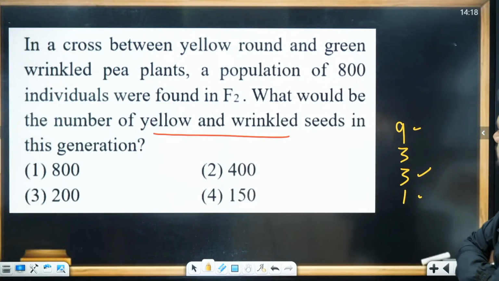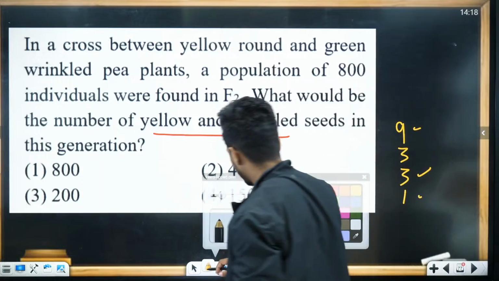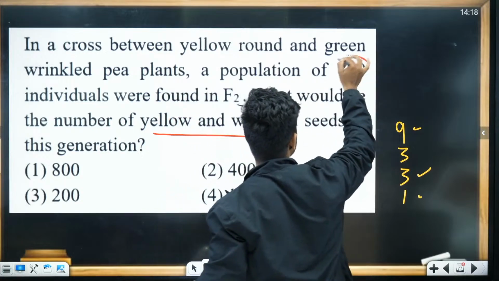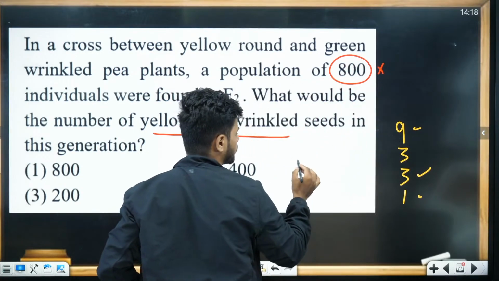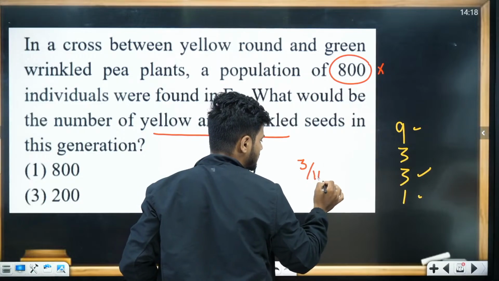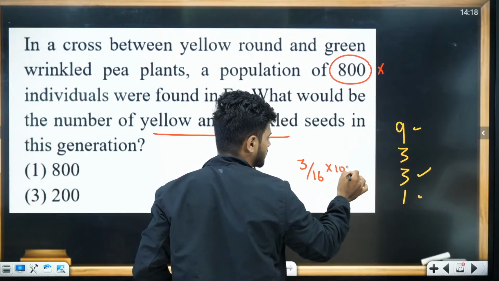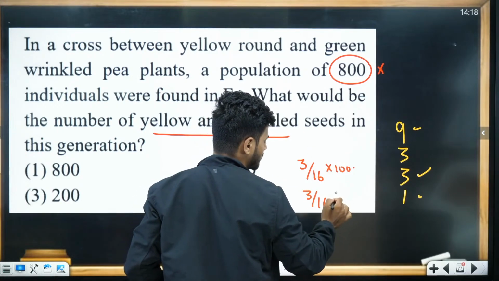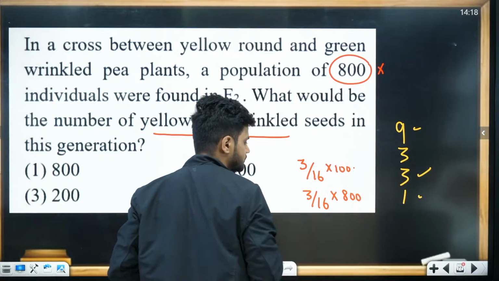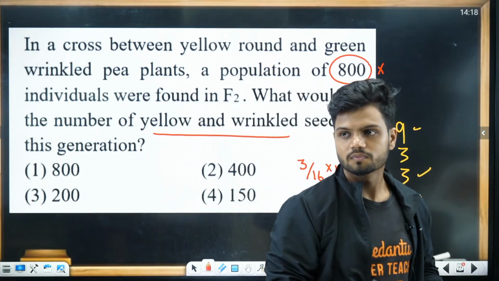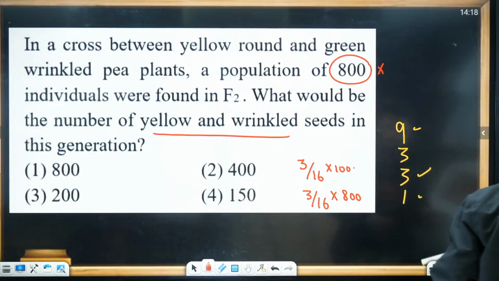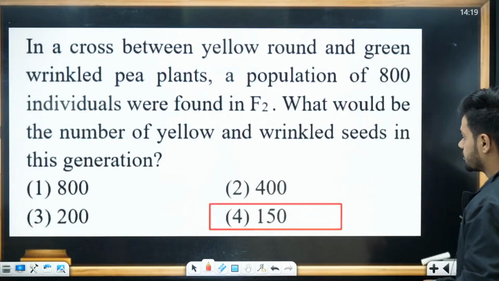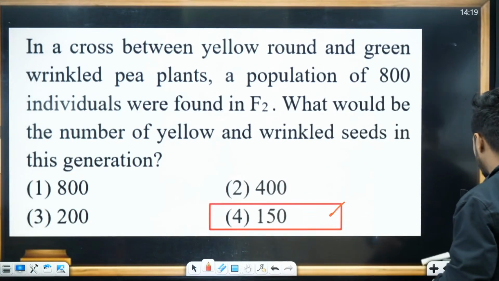So what is the answer? In the previous question, this population was not given, so we did 3 divided by 16, the total progeny, into 100. But right now the progeny is given. So what do we do? 3 divided by 16 into 800. What is the answer? Oh, you've already given the answer. Obviously, option number 4.